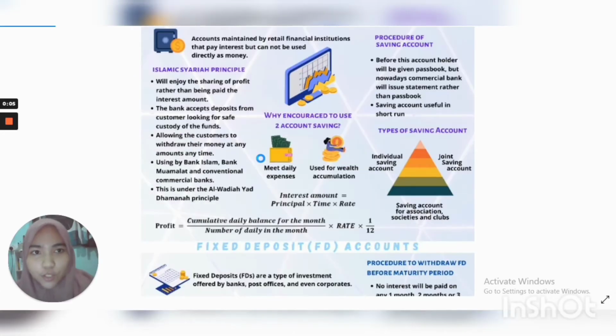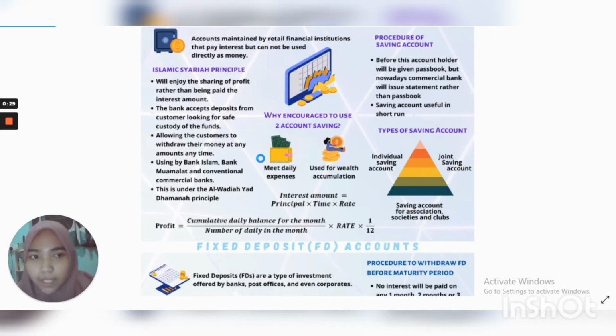So today I want to talk about the procedure of a saving account. A saving account is an interest-bearing deposit account. Before this, an account holder for a saving account would be given a passbook. But nowadays, a commercial bank will issue a statement rather than a passbook. With the availability of internet service, a depositor can also get a bank statement online.